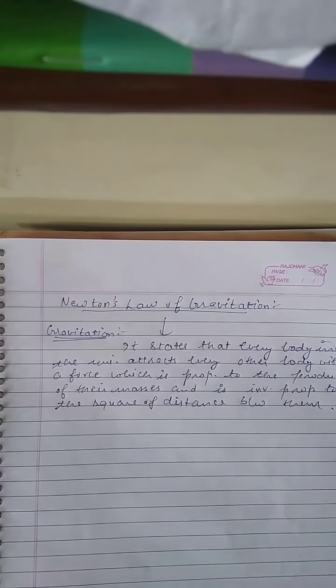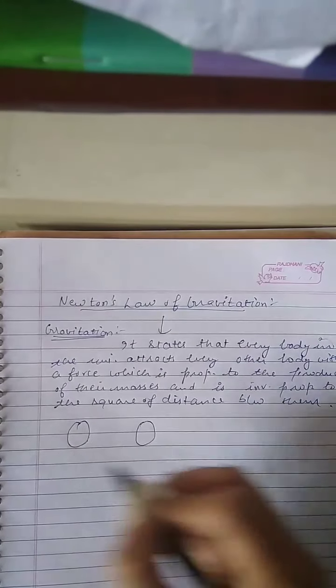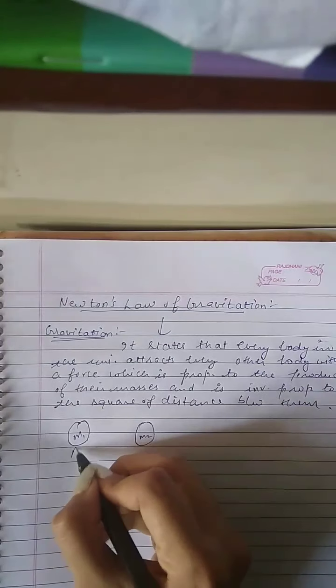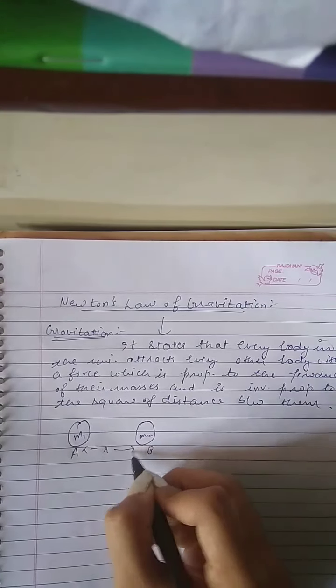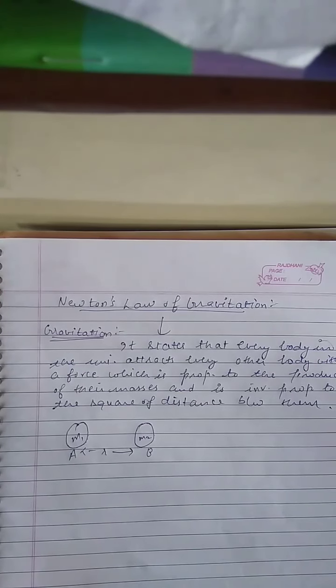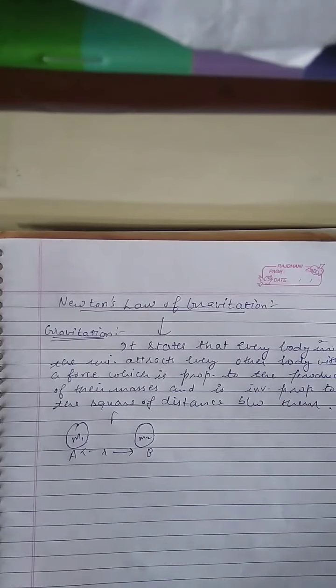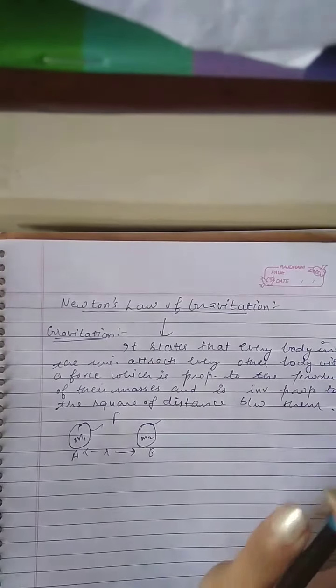Now let us consider two masses m1 and m2, two bodies A and B. Distance between them is r. F is the force of attraction between them. Note that both the masses are point masses.